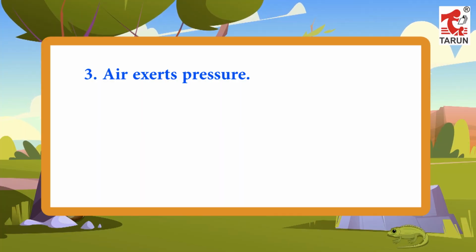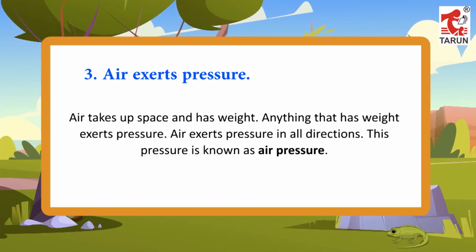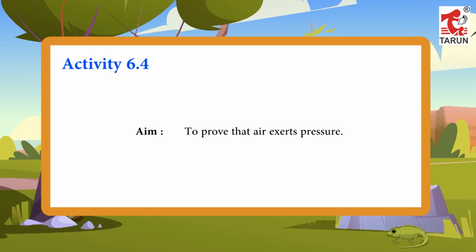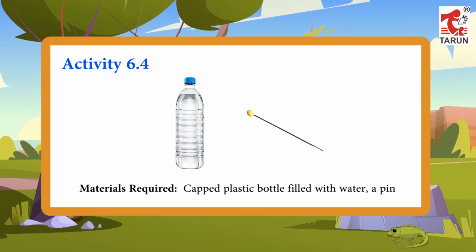3. Air exerts pressure. Air takes up space and has weight. Anything that has weight exerts pressure. Air exerts pressure in all directions. This pressure is known as air pressure. Activity 6.4. Aim. To prove that air exerts pressure. Materials required. Capped plastic bottle filled with water, a pin.